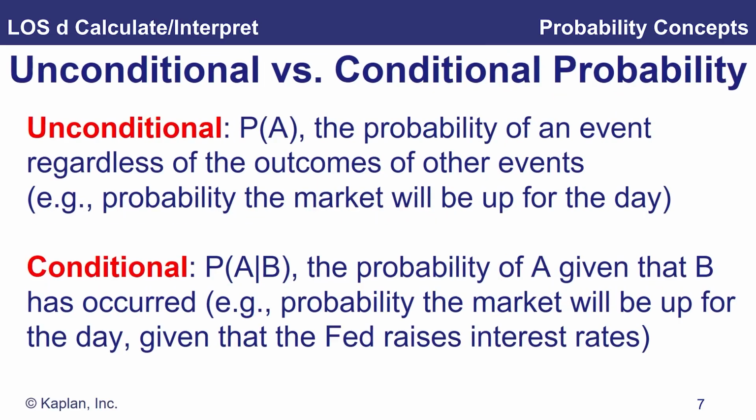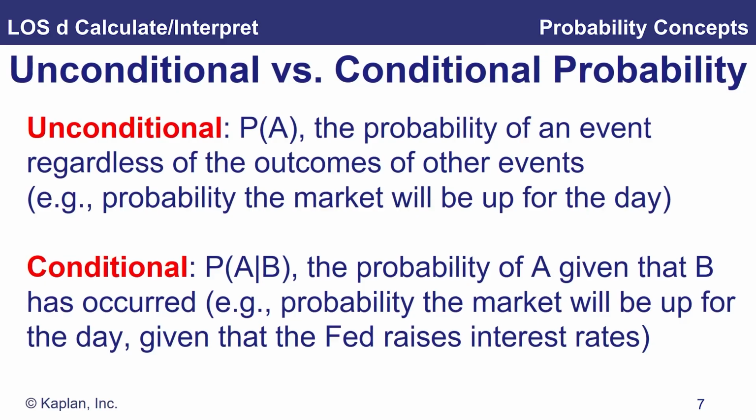Now we move on to the LOS, which asks us to demonstrate or calculate and interpret conditional probabilities. So we need to talk about what an unconditional probability is. An unconditional probability also goes by the name of a marginal probability. And we need to look at a conditional probability, and an alternative name for conditional probability is likelihood.